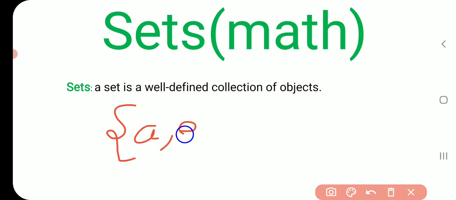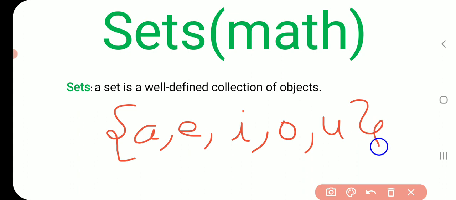A, E, I, O, U. So this is known as a set, because a set is a collection of well defined objects. Objects may be alphabets, may be pupils, may be things, may be numbers. So we will represent a set in this form. We will close all the objects in brackets like this, and this is known as a set.